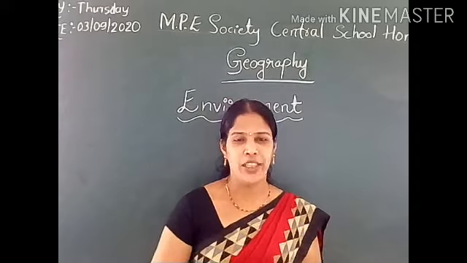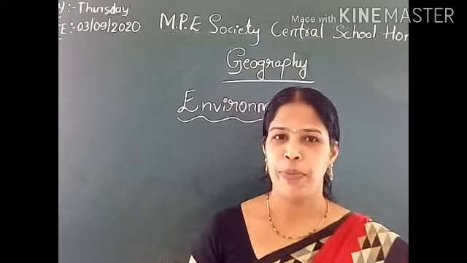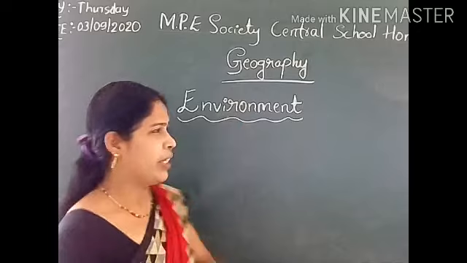Today we are going to deal with the class 7 geography chapter 1, environment.